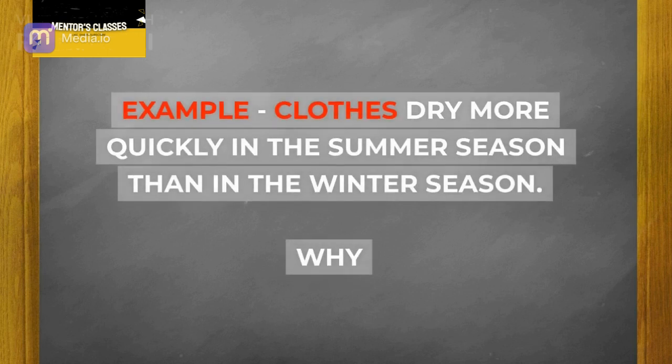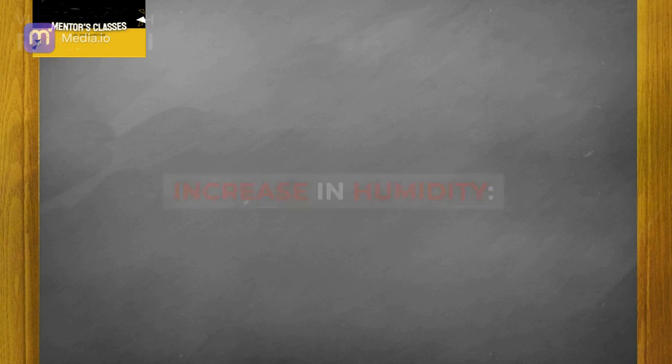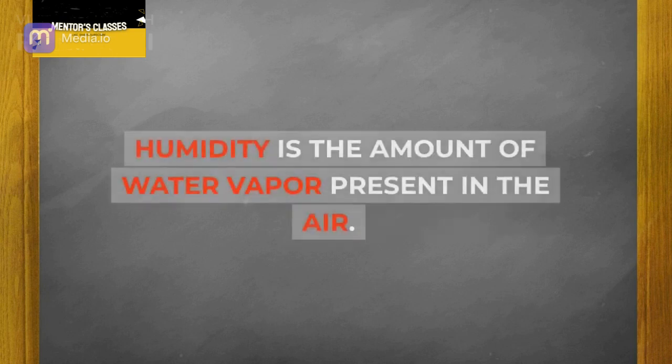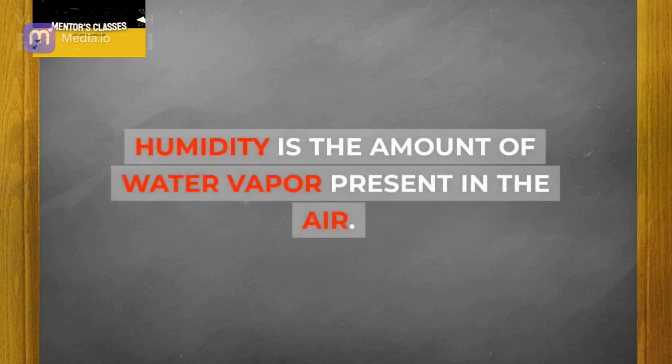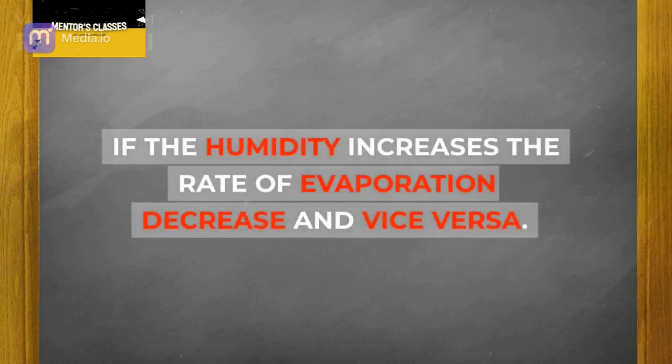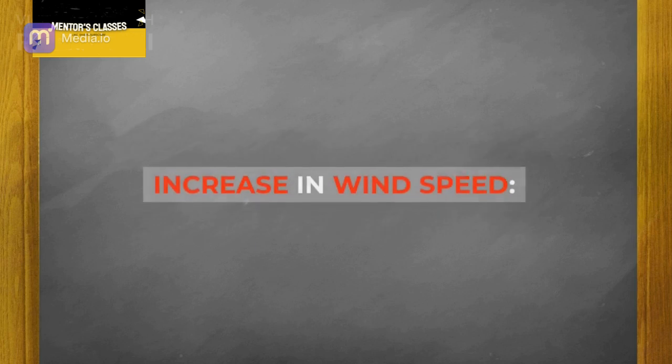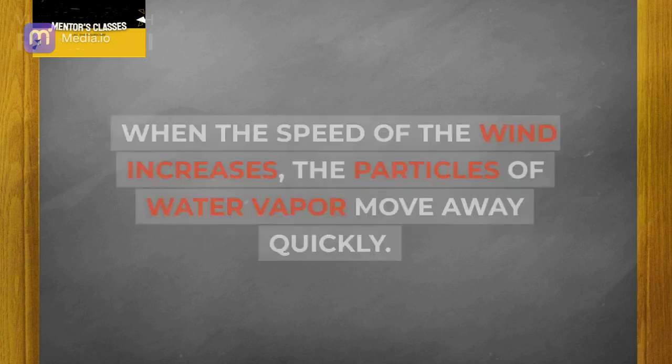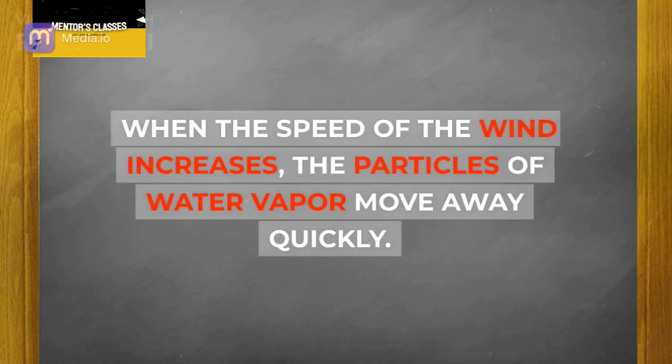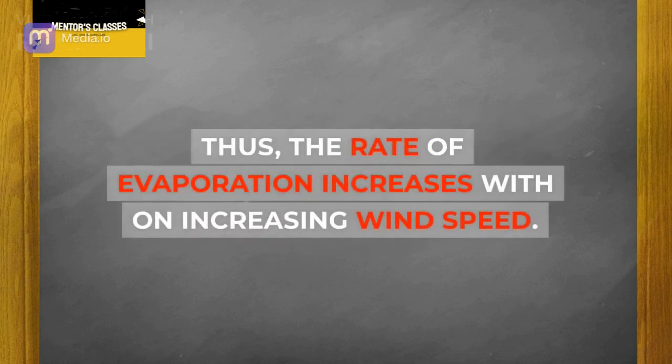Thus, the rate of evaporation increases when the temperature rises. Example: clothes dry more quickly in the summer season than in the winter season. Why? Increase in humidity. Humidity is the amount of water vapor present in the air. If the humidity increases, the rate of evaporation decreases and vice versa. Increase in wind speed. When the speed of the wind increases, the particles of water vapor move away quickly. Thus, the rate of evaporation increases on increasing wind speed.